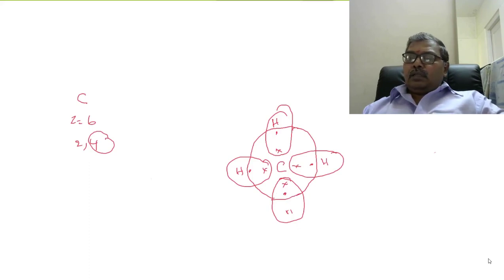Like this, carbon shares 4 electrons with 4 hydrogen atoms. See now, here two electrons, two electrons, two electrons, two electrons, totally carbon has 8 electrons now. And each hydrogen has 2 electrons.